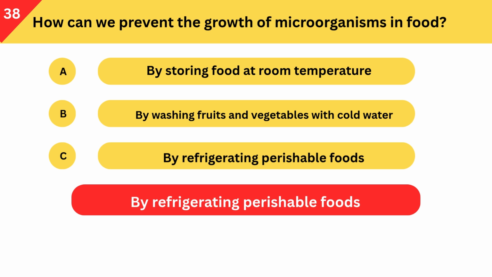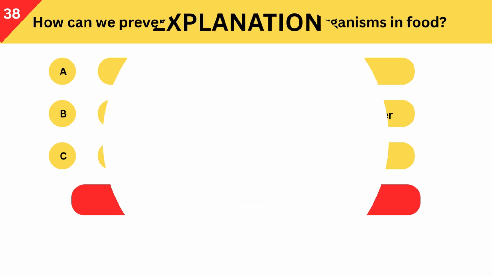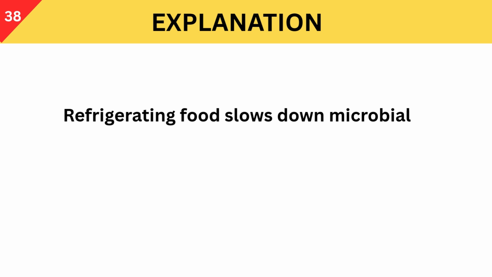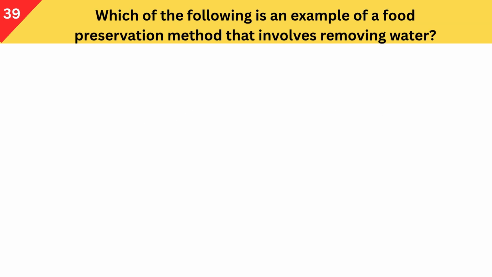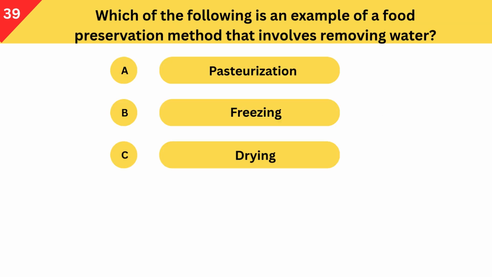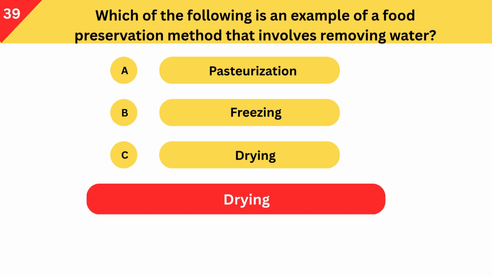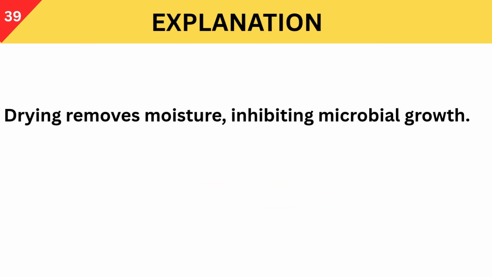Correct answer is by refrigerating perishable foods. Refrigerating food slows down microbial growth. Which of the following is an example of a food preservation method that involves removing water? A. Pasteurization. B. Freezing. C. Drying. Correct answer is drying. Drying removes moisture, inhibiting microbial growth.